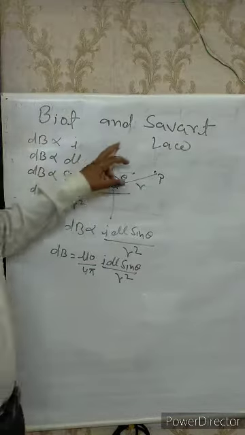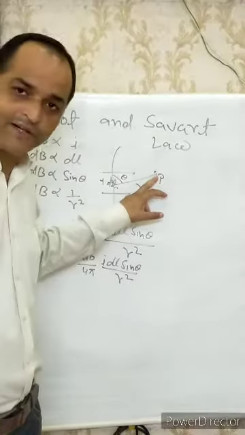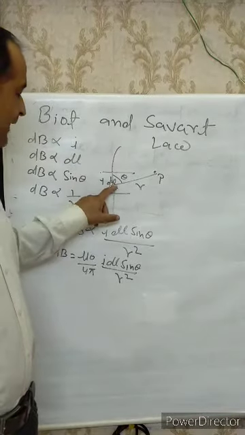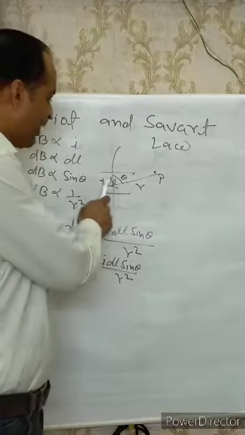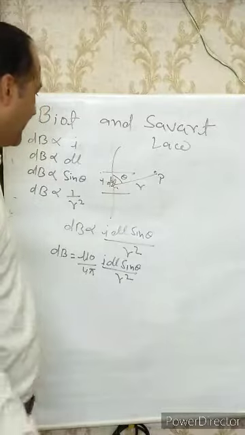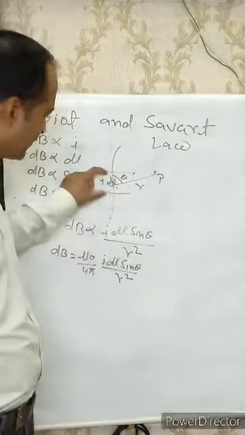This is a wire carrying current I. We have to find out the magnetic field at point P. This is an element of the wire, dl. The distance of the point where we are going to find the magnetic field from dl is r. The angle between dl and r is theta.